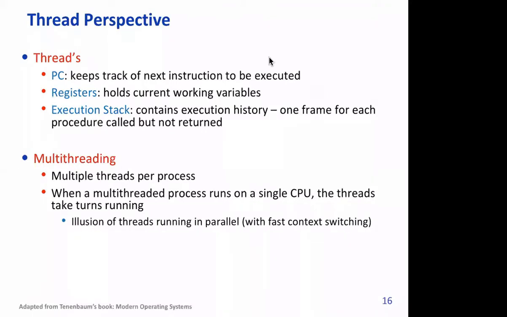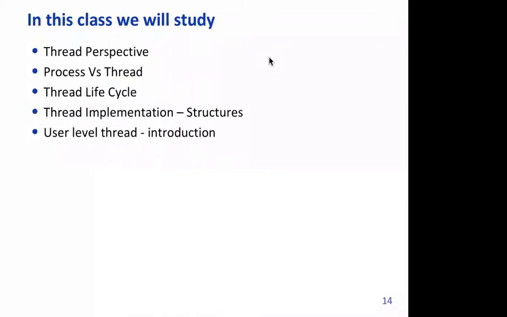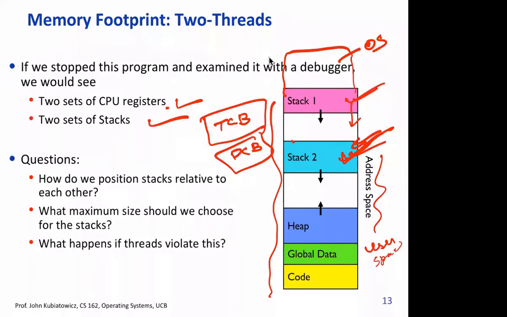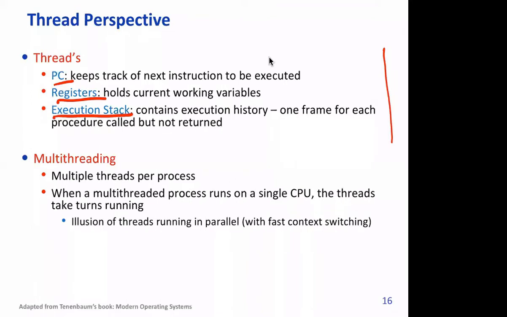What is personal to a thread is the PC value, registers, and the execution stack, where variables go. This is private to a thread.